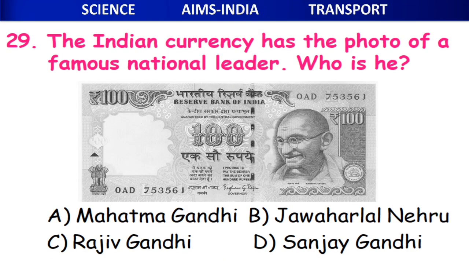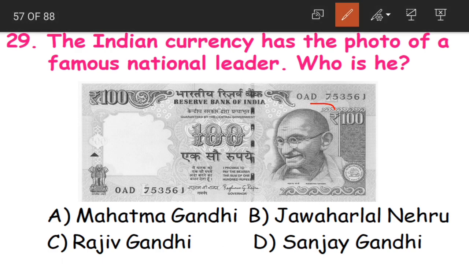Clear, children? Now the 29th question. The Indian currency has the photo of a famous national leader. Who is he? So who is the famous national leader, children? Who is on our Indian currency? Which we all love him. Why do we love him? No. Because he is the person who is responsible for our country's independence.